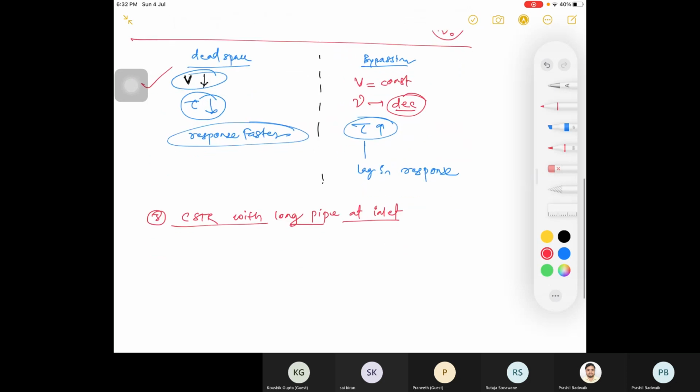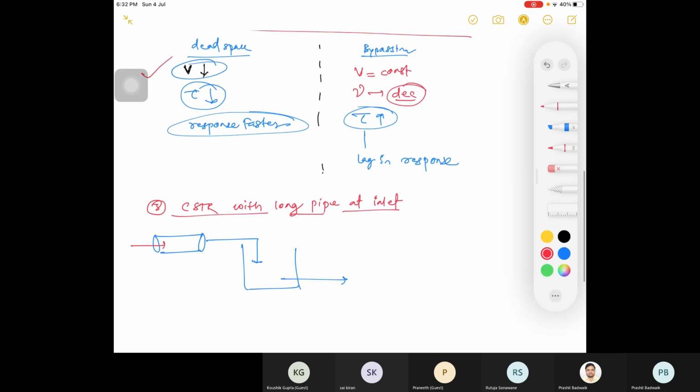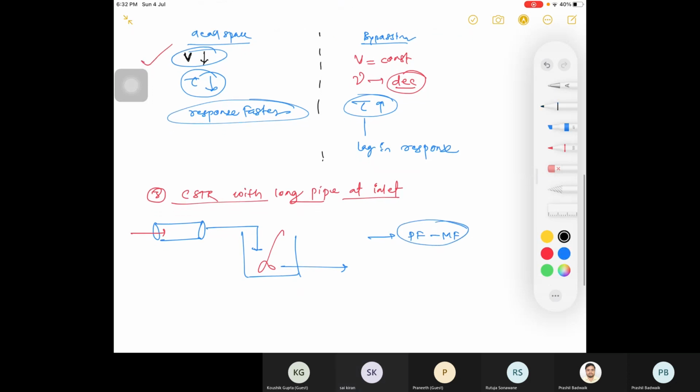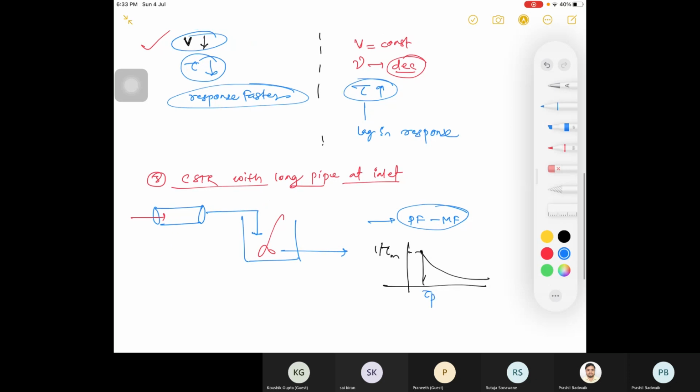What is that case then? CSTR with long pipe at inlet. This is your case. So will it be like your PFR followed by MFR? Yes, sir. Right? So we'll be having same curve जैसा पहले आता था, right? This is your curve. What was this? This was your 1 by tau m, and this is your tau p, right?